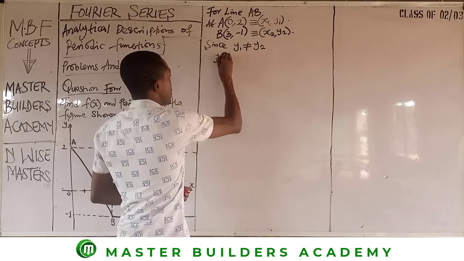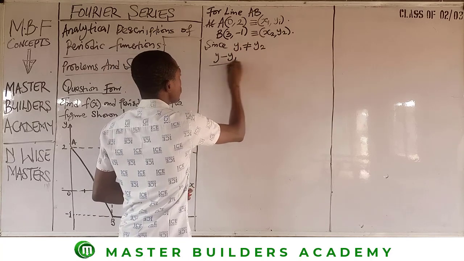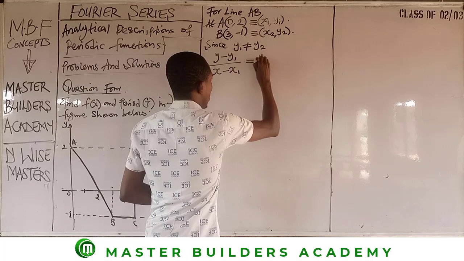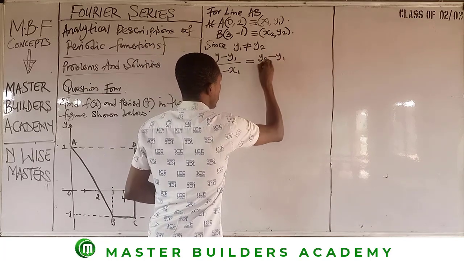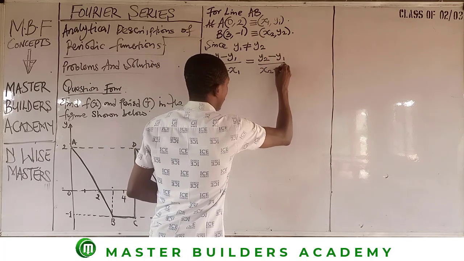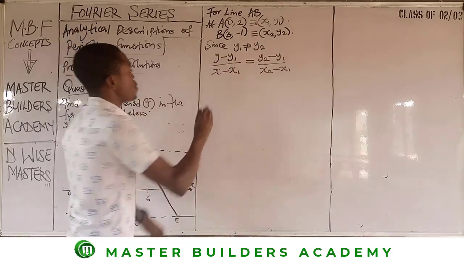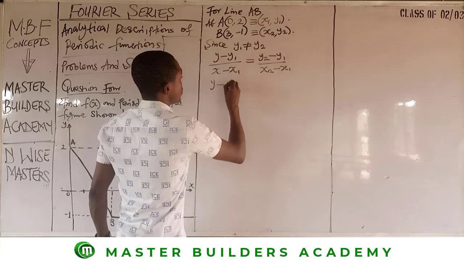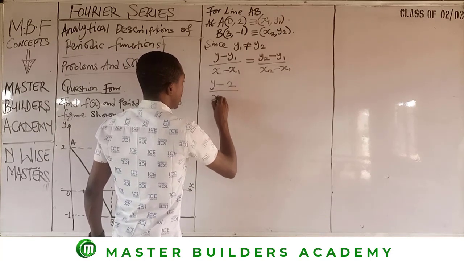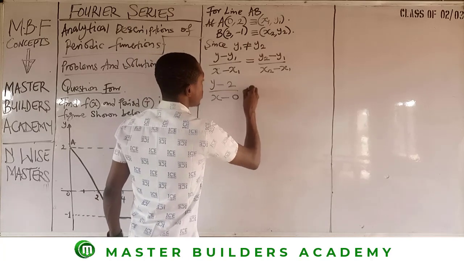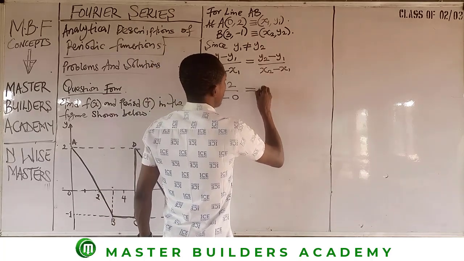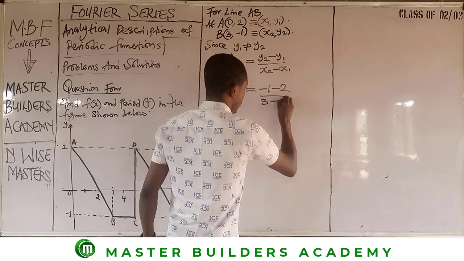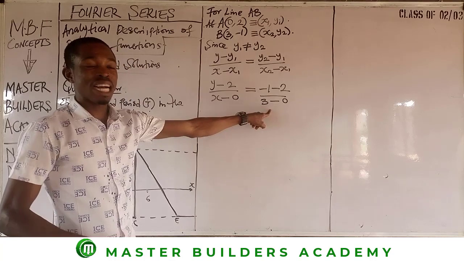And then what is the equation of a straight line? We have that y minus y1 over x minus x1 is equal to y2 minus y1 all over x2 minus x1. So by substitution, we have y minus 2 all over x minus 0 is equal to minus 1 minus 2 all over 3 minus 0. So this is what we have.